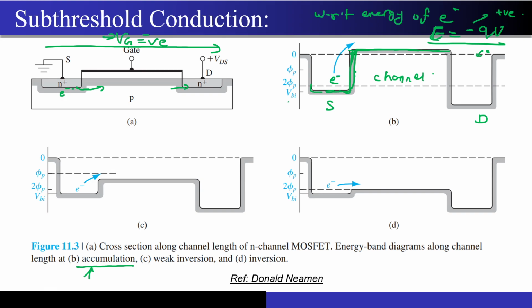And now what is this VBI? This VBI is nothing but the built-in potential that exists in the depletion region that has been created because of the P and N plus junction. I hope it is very much clear why there is a barrier.